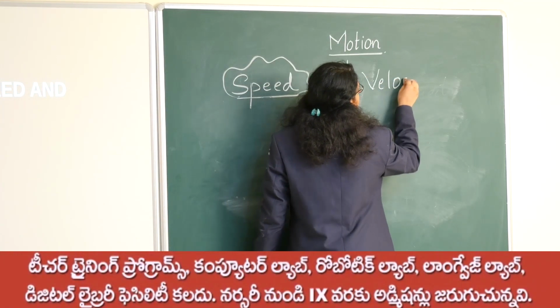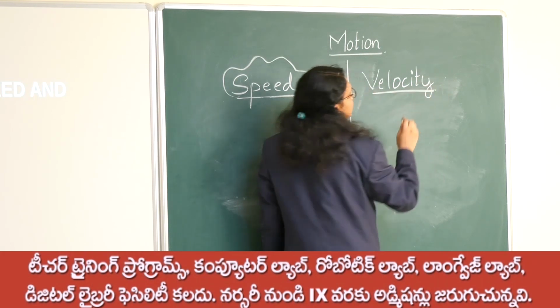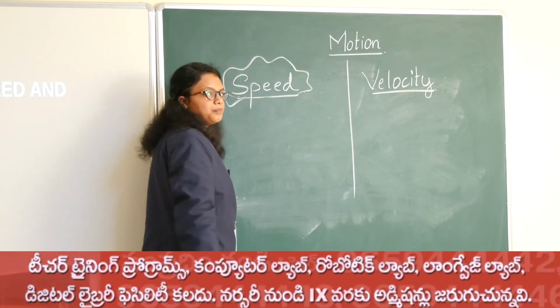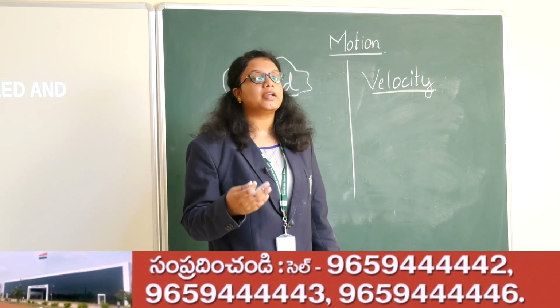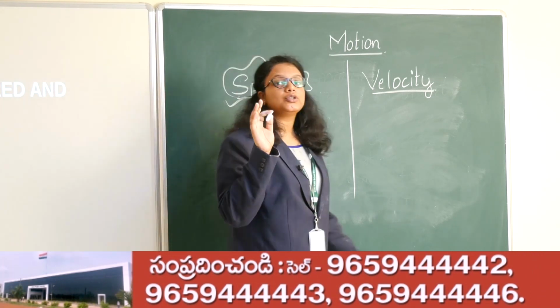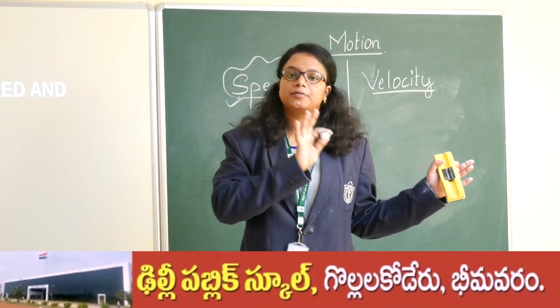There is a difference between both, though usually we use them interchangeably. In our normal day-to-day life, everybody uses the term speed, but actually where we should use the term velocity, for a layman we use the term speed only.